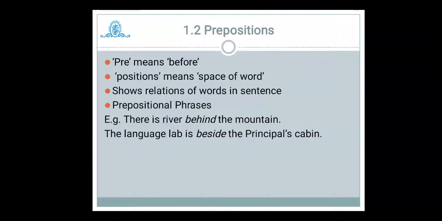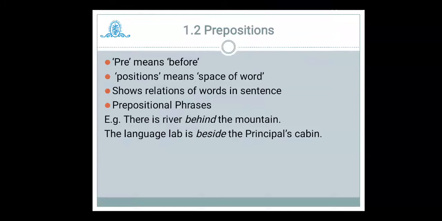Now we will try to understand the concept of prepositions. I think up to 10th you might have understood the role of prepositions. Without prepositions, we cannot speak a single sentence, or that sentence will become meaningless. Preposition: pre means which comes before, that is, before the noun or pronoun. It also tells the positions of the words in the given sentence. It means it tells the relationship of words in the given sentence. Generally, the prepositional phrase is indicated by the preposition, or it is followed by the preposition.